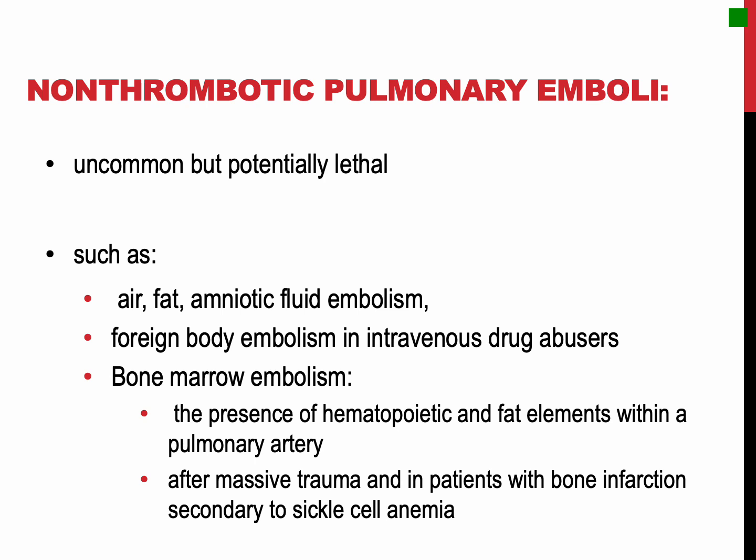Non-thrombotic pulmonary emboli come in several uncommon but potentially lethal forms, including air, fat, and amniotic fluid embolism. Bone marrow embolism happens due to the presence of hematopoietic and fat elements within the pulmonary artery. This can occur after massive trauma and in patients with bone infarction secondary to sickle cell anemia. IV drug abuse is associated with foreign body embolism in the pulmonary microvasculature.